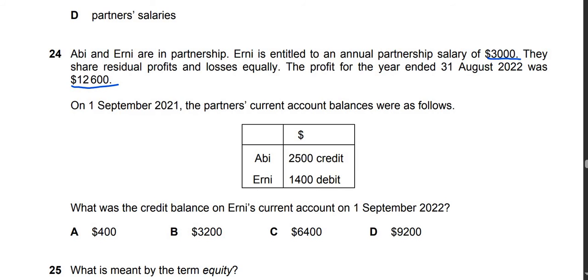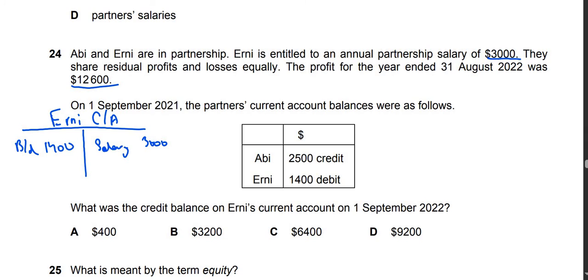Look, make Ernie's account like this. Ernie, current account. Balance b/d, debit, 1400. Now look, salary is something which is earned, so we are going to write it on the credit side. Salary, 3,000.